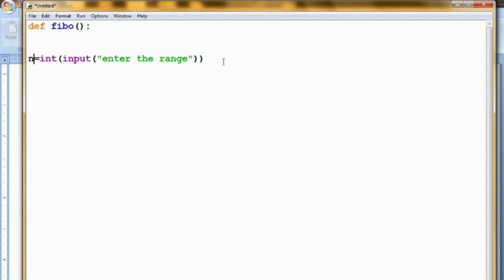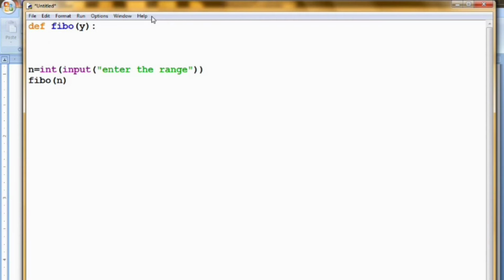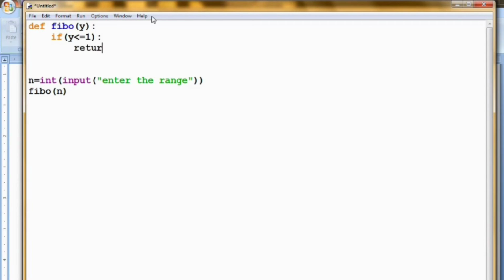Now I need to use this n inside my program. So let's pass this n to the function, Fibo of n. I will tell you why we are doing this later. I am capturing the n in a variable called u or y, any variable we want. So here we are using a simple logic. Wait, I will show you the logic. If y is less than or equal to 1, that is, if y is 0 or 1, it should return the number itself, that is y.